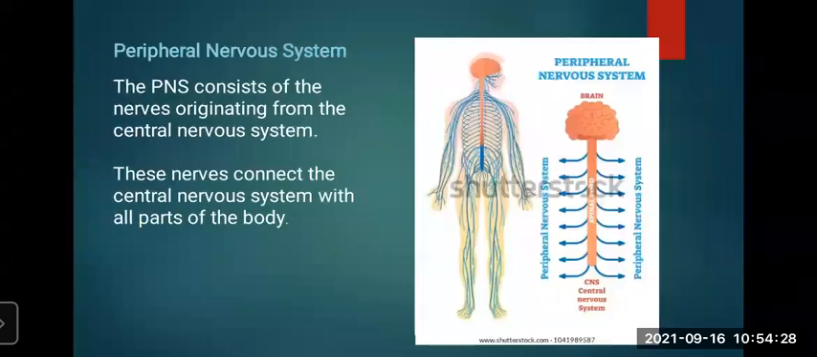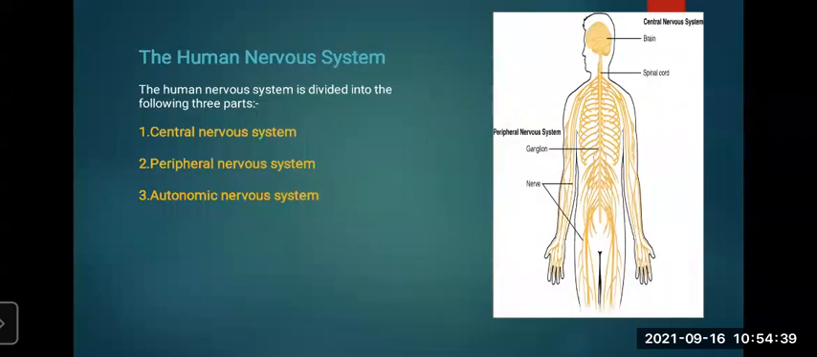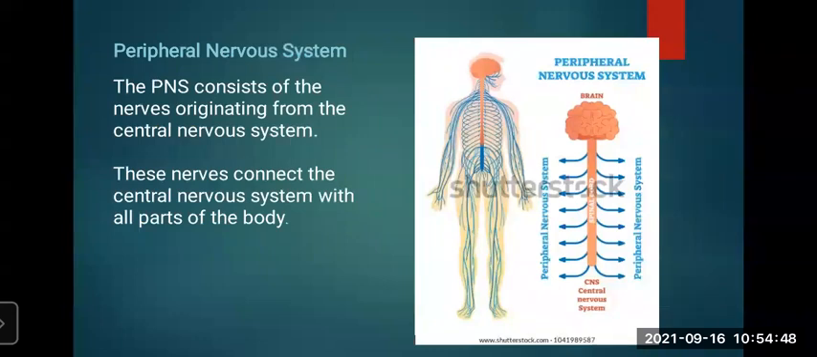So let us proceed. What is this peripheral nervous system? The peripheral nervous system consists of the nerves originating from the central nervous system. In the central nervous system, the brain and spinal cord are there, and from them the nerves spread everywhere. You can see in the picture the brain and spinal cord, which is your central nervous system, and through this